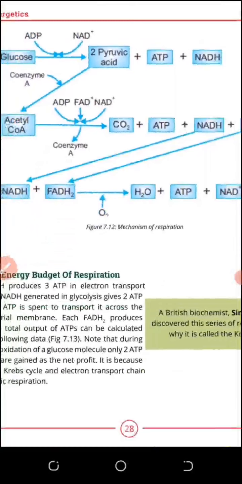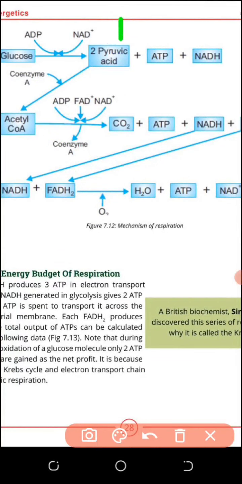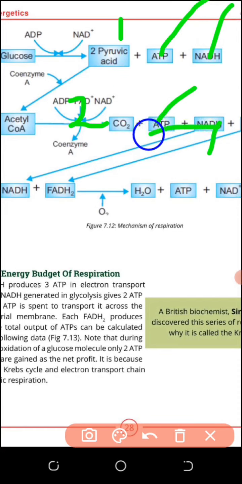You are watching that in both these reactions, reaction number 1 and reaction number 2, ATP is produced, which is our target, but NADH is also produced. It is not NADPH; NADPH was produced in photosynthesis. NADH can be used in the third part, because NADH also consists of energy, but we don't need the energy of NADH, we want the energy of ATP.